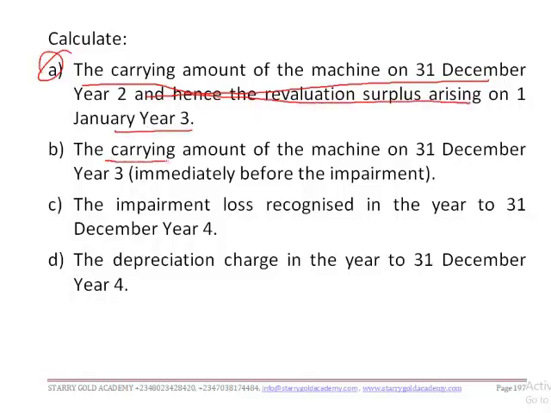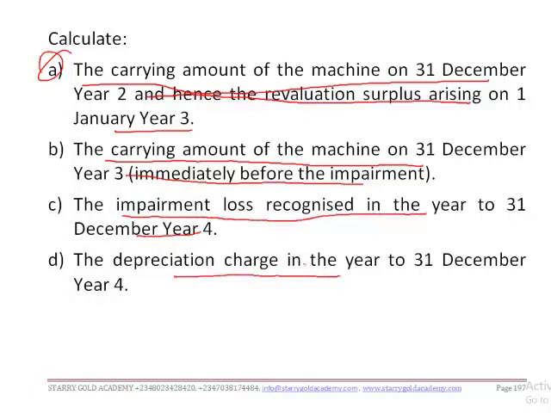And also we have to calculate the carrying amount of the machine on 31st December year 3 immediately before the impairment. And also we have to calculate the impairment loss recognized in the year to 31st December year 4 and the depreciation charge in the year to 31st December year 4. Now without wasting much of our time, let's do this in quick time. Okay, our suggested solution.